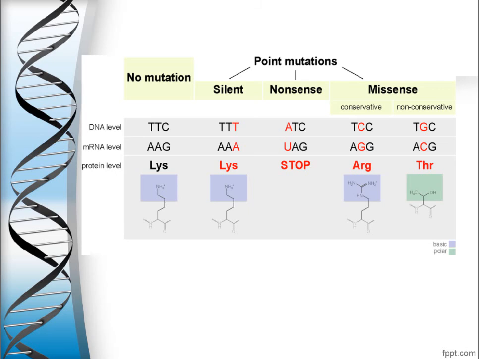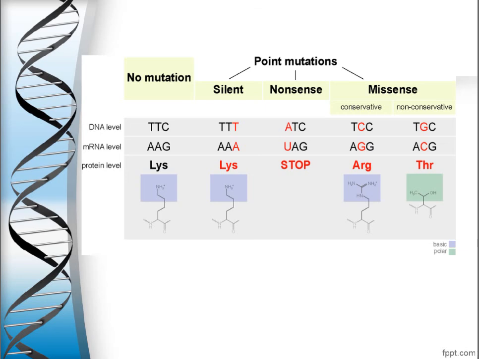And in case of non-conservative, TCC will be converted into TGC. So here we can say that the first sequence is TCC, and after mutation the new sequence is TGC. It means C is substituted by G.